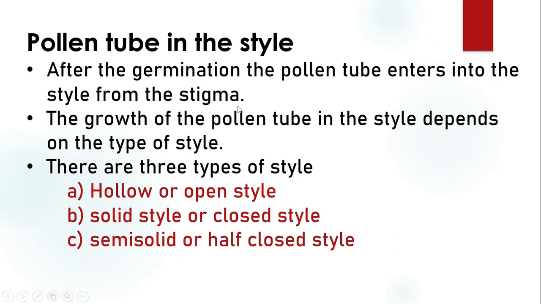Pollen tube into the style. After germination, the pollen tube enters into the style from the stigma. The growth of the pollen tube in the style depends on the type of style. There are three types of style: hollow style, solid style, and semi-solid style. Hollow is otherwise called open style. Solid style is also called closed type of style. Semi-solid is called half-closed style.